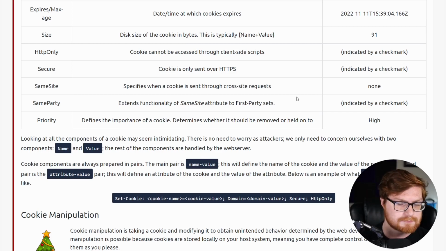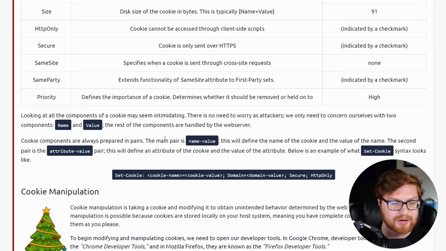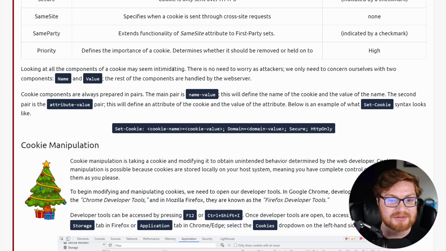But be that as it may, or whatever idiom you say to wrap up a thought that you don't know how to wrap up. Looking at all the components, a cookie may seem intimidating. There's no need to worry as attackers. Oh, TryHackMe just said this. TryHackMe's taking the words right out of my mouth.